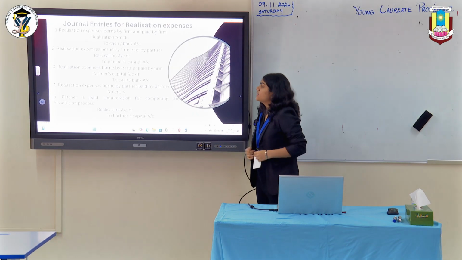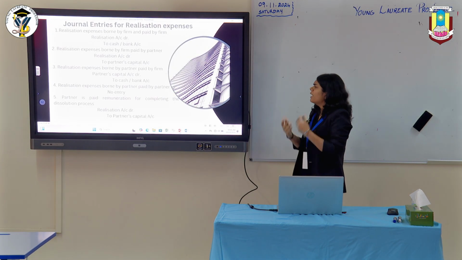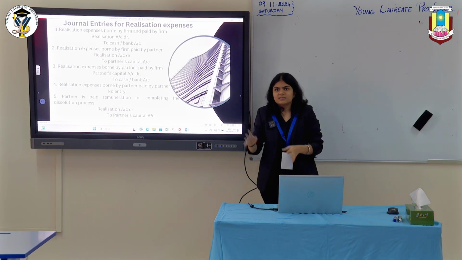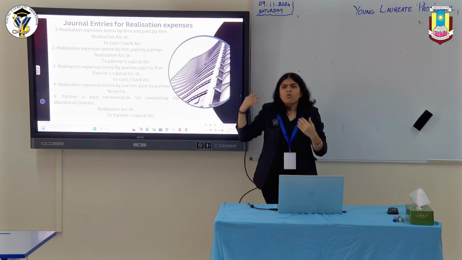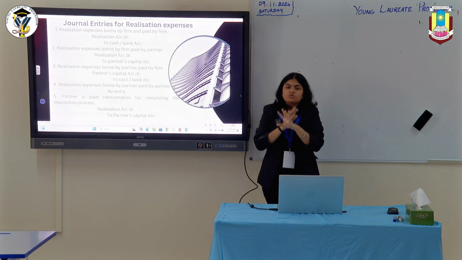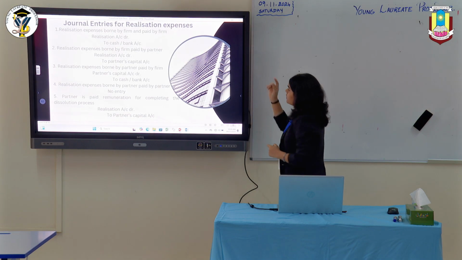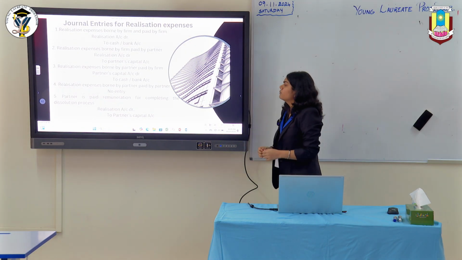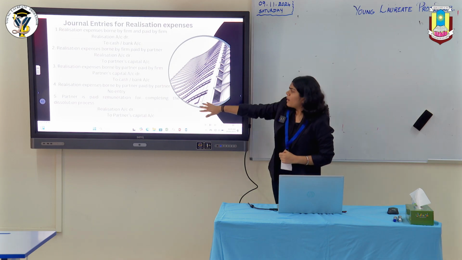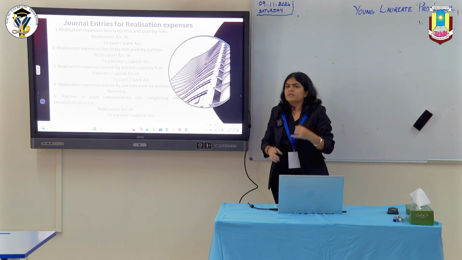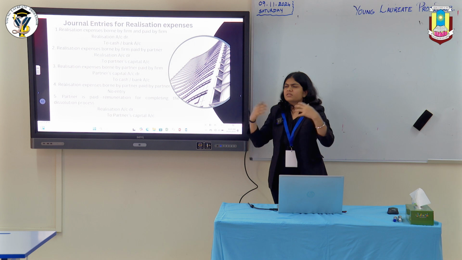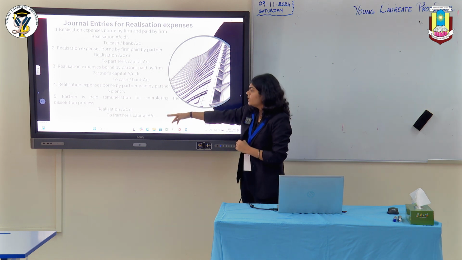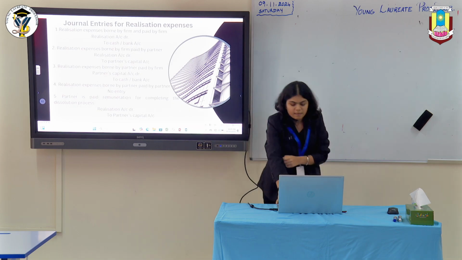The fourth one is realization expenses borne by the partner and paid by the partner. There is no entry for it. My partner is bearing the expenses and my partner is paying. It's his own personal expenses. Firm is nowhere related to it. Now the last one is when partner is paid remuneration for completing the dissolution process. When the partner is paid remuneration, for example, some salary or something like that, realization account is debited to partner's capital account.